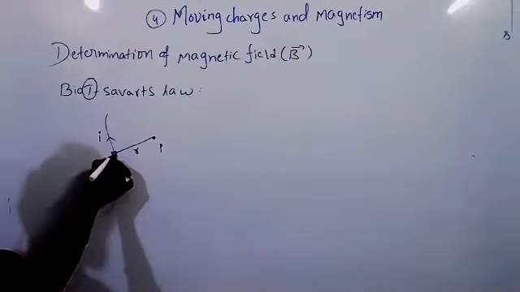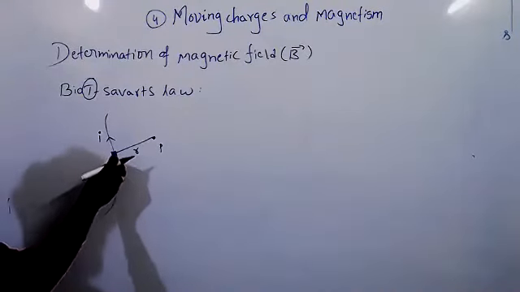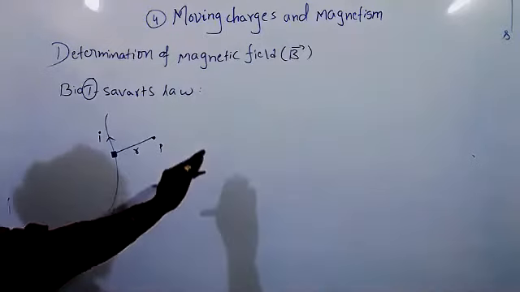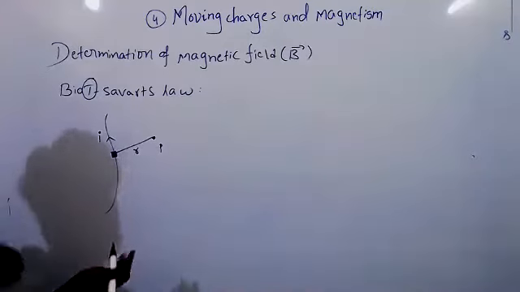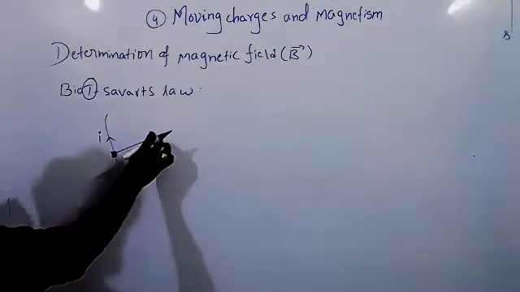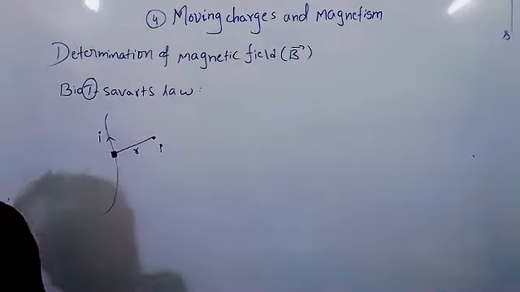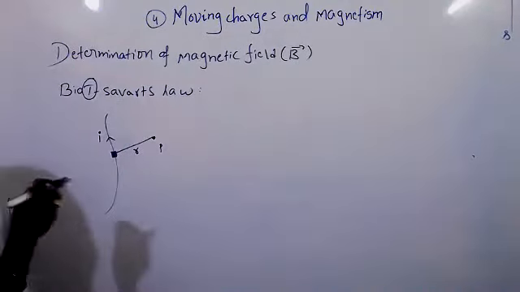That is the reason we have to take a small element every time. Due to the small element, we calculate how much magnetic field will be there. Then if we integrate, we will get the magnetic field at point P due to the entire wire. So according to this law,